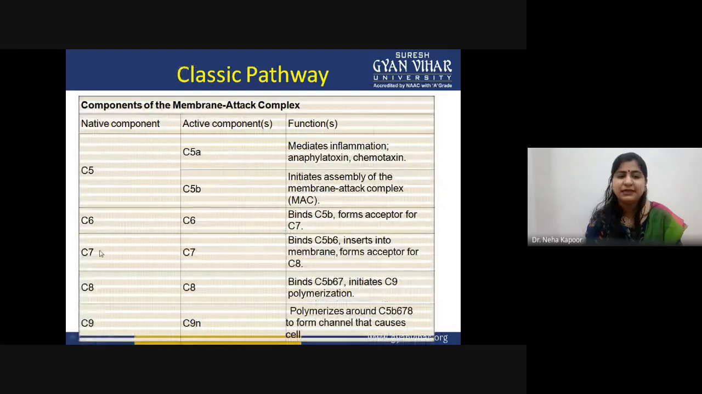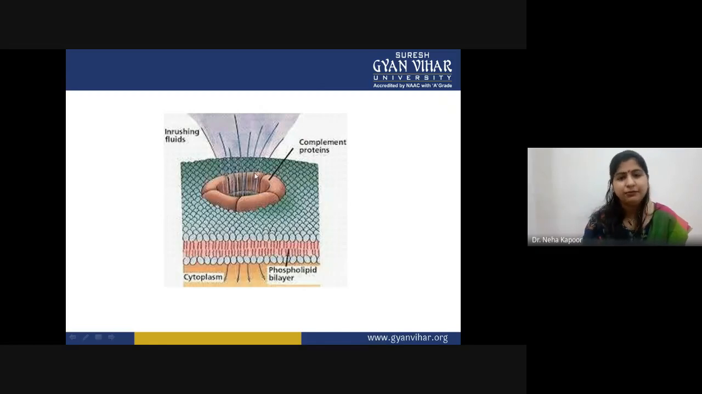C5, C6, C7, C8, C9, of which the C9 protein is basically involved in the polymerization and the final formation of the channel inside the cell membrane of your pathogen. However, the C5a protein is the one basically involved in mediating inflammation and anaphylatoxins. It also acts as a chemotoxin so as to trigger the inflammatory response. So this kind of pore is created.